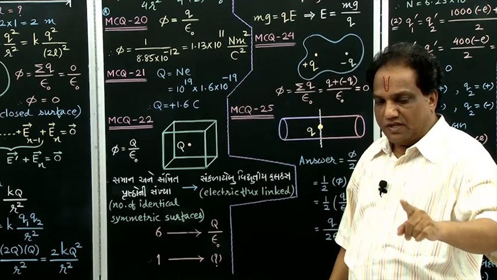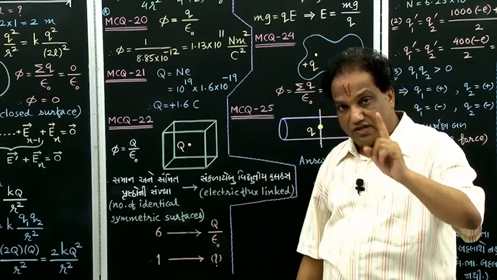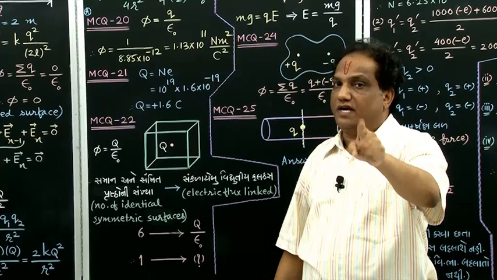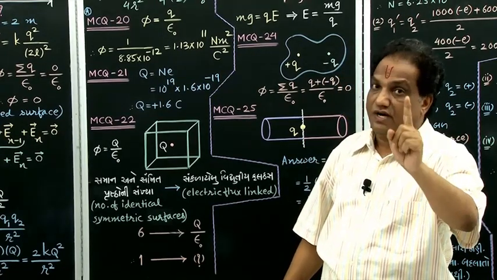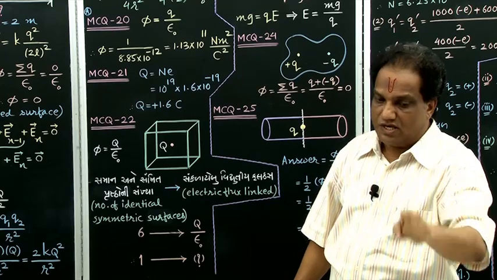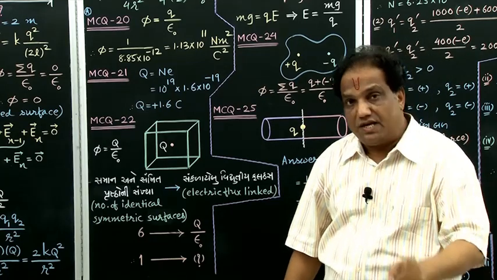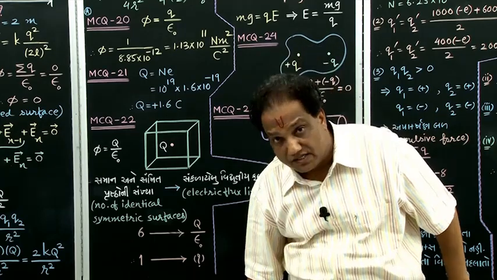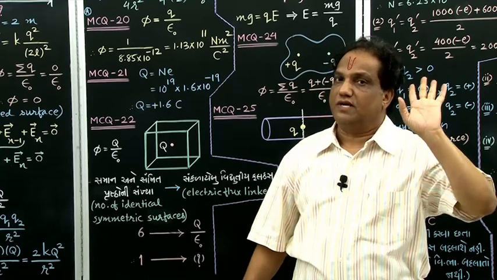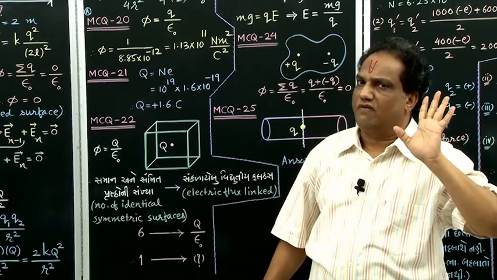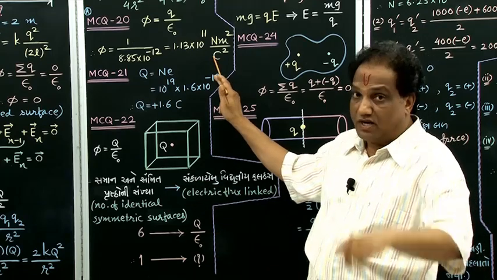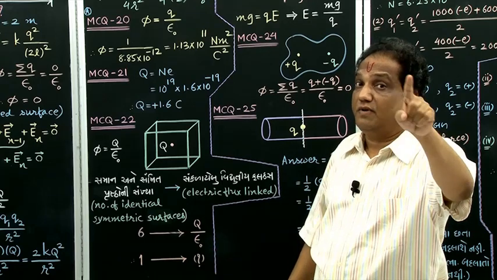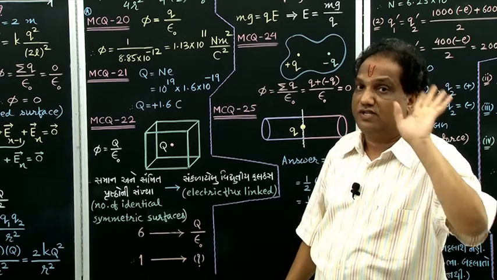Once again I am telling you that the number of electric field lines linked with a given surface itself is not electric flux. If that number is greater, electric flux is more. If that number is less, electric flux is less. So electric flux gives us a measure of the number of electric field lines associated with a given surface. But that number itself is not flux. Had it been flux, then since a number does not have any unit, flux should not have any unit, but electric flux has this unit. And second thing, electric field lines are imaginary. You cannot count the number of imaginary things.